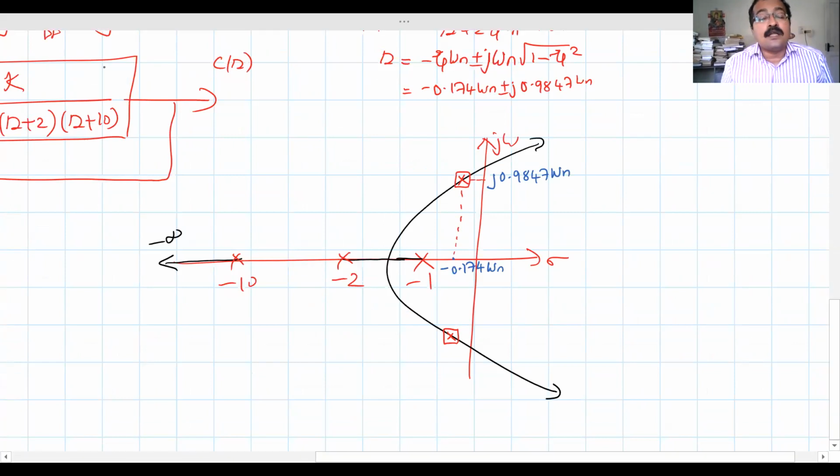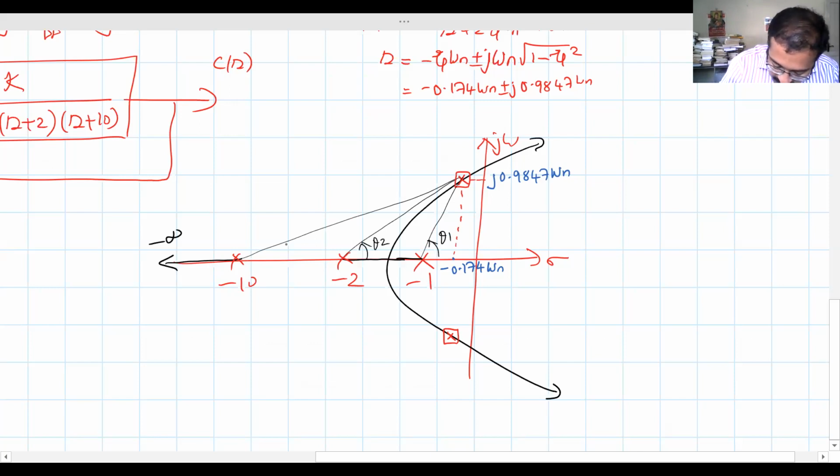Now, how can I find omega n? Omega n is unknown. For that, we will apply the angle condition. Since this is a dominant closed loop pole, the net angle has to be equal to plus or minus 180 degrees. So you join all other poles with this particular dominant pole, and calculate theta 1, theta 2, and theta 3.